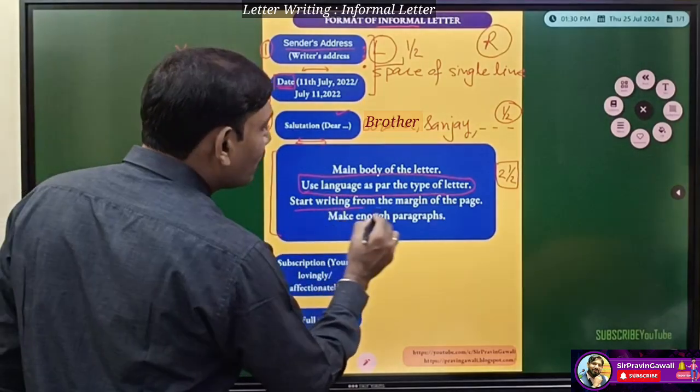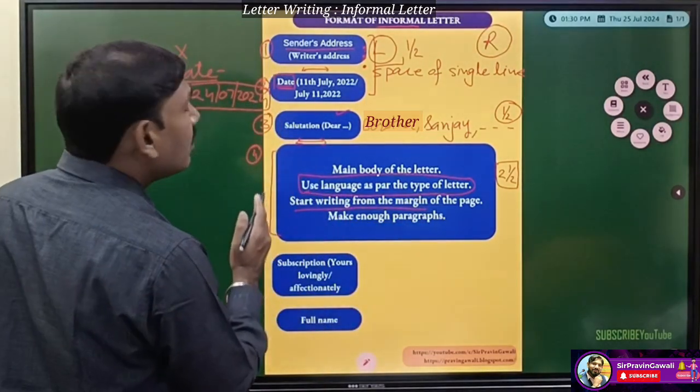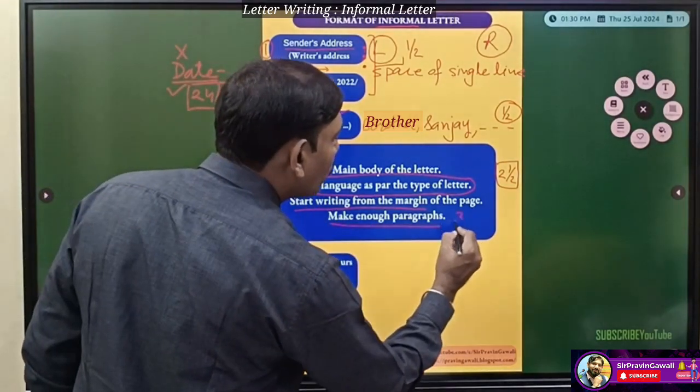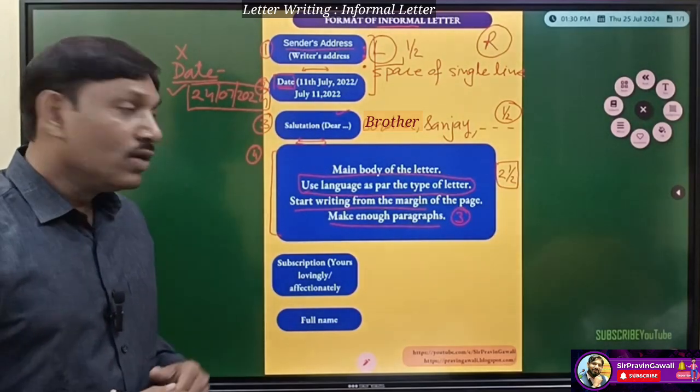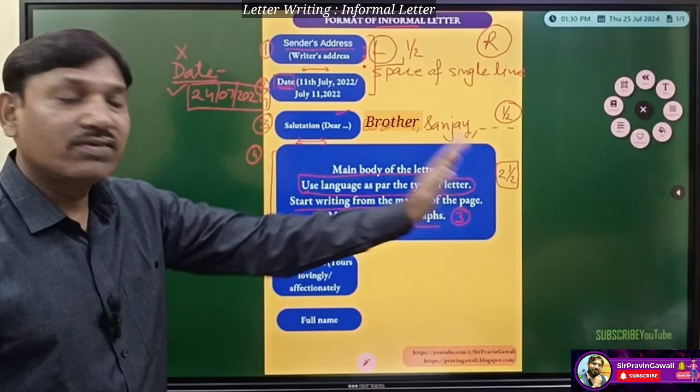Start writing from the margin of the page. I have told you about the margin of the page. It should align from the left hand side margin of the page. And make enough paragraphs. Just now I have told you minimum 3 paragraphs should be there, students. Understood? So this is the main body of the letter, and you will get minimum 2.5 marks here.